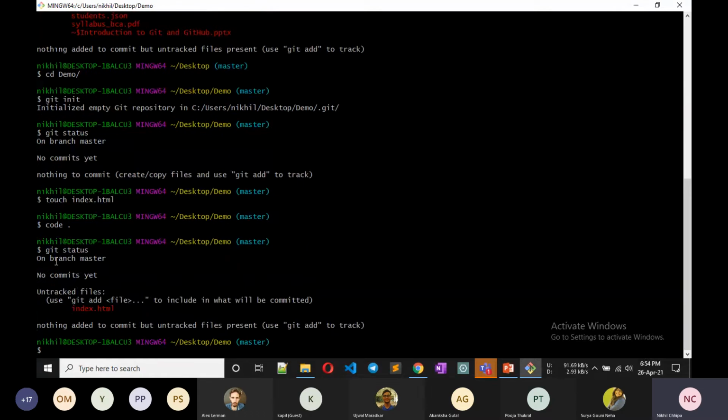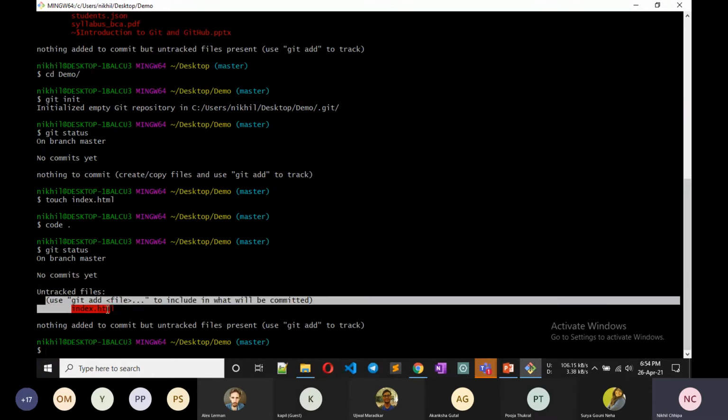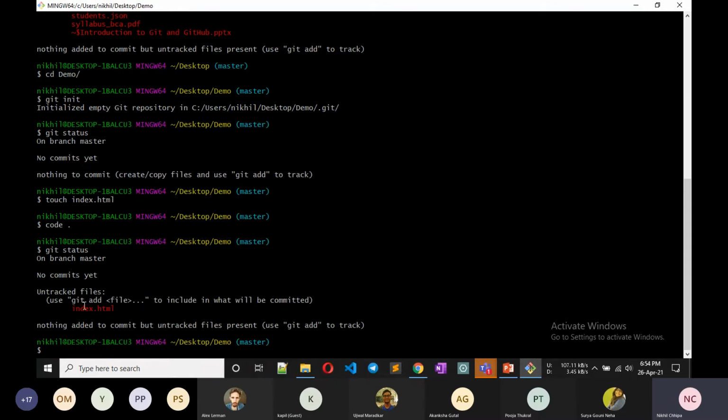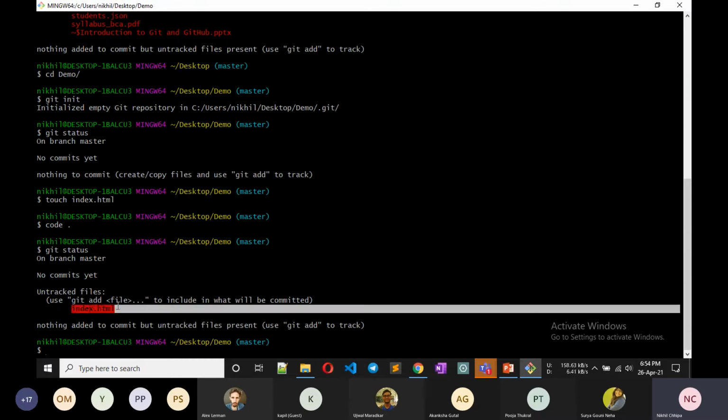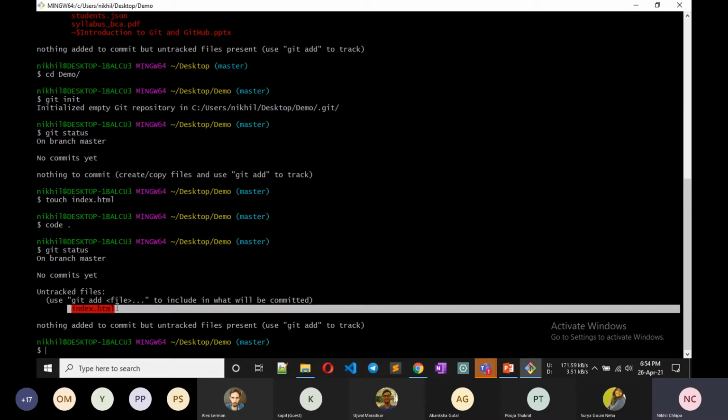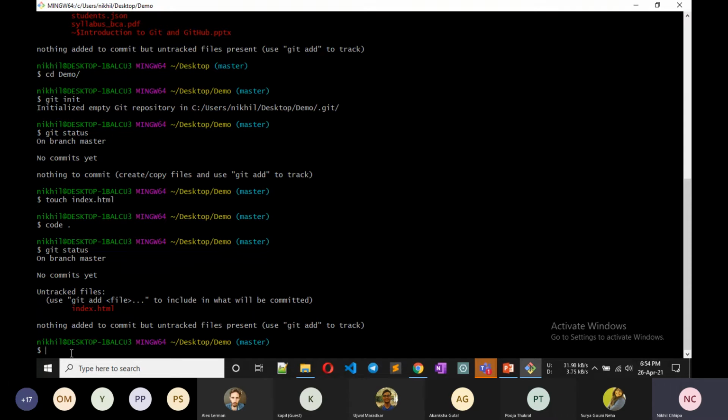It shows that we are on branch master, no commits yet, untracked file. That means we added a file which is untracked yet. Git didn't track it yet. It is showing index.html in red color because we made changes in it. Now we want to tell Git to please track this file.